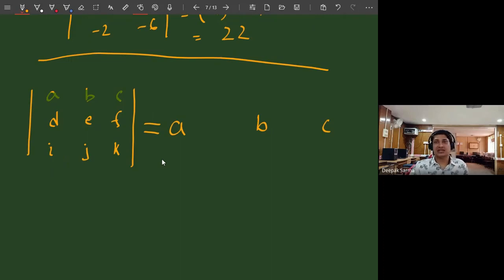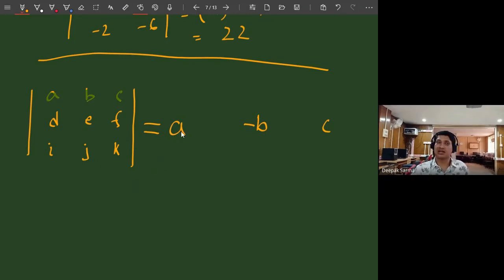So as I said, you can choose any row or any column. I have chosen here A, B, C, that is the first row. Now I am going to multiply each of them, A, B, C, by some other number. Here it is not directly a number, it is another matrix. Before writing the matrix, let me give here minus B, because you have to memorize this, or you can use it as a formula.